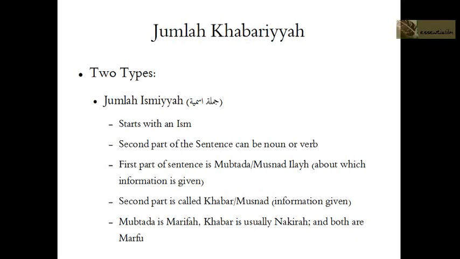Now some things about jumla ismiya: it starts with an ism, a noun, okay, hence it's called ismiya. The second part of the sentence can be a noun or a verb, okay. The first part of the sentence is mubtada, it's called mubtada or musnad ilay, about which information is given. So in our sentence, Tom went to the store. Who or what are we talking about? We're talking about Tom, right? That's the thing that the information is being given about.